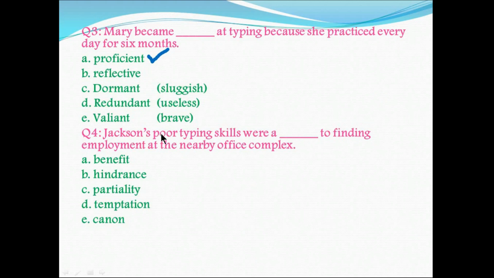Next question is Jackson's poor typing skills were a dash to finding employment at the nearby office complex. As Jackson was having poor typing skills, so the best suitable option is hindrance, that means hurdle. So he was having poor typing skills. That's why there were a hindrance or hurdle to finding employment.